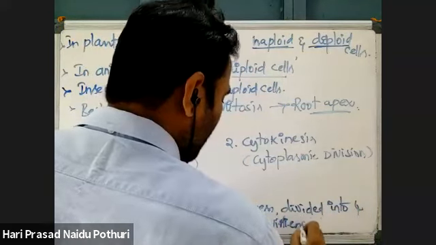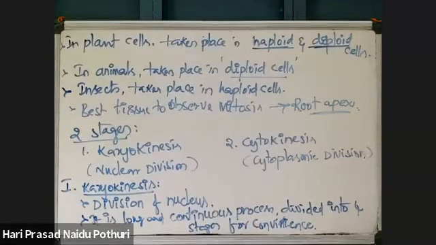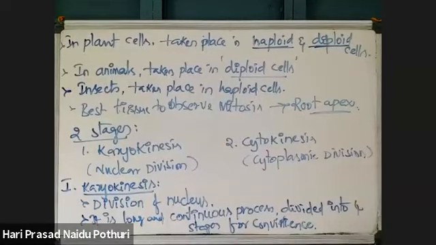For our convenience of study, this karyokinesis, which is a nuclear division, is further divided into 4 stages. Note down this, then we will see each stage of karyokinesis.